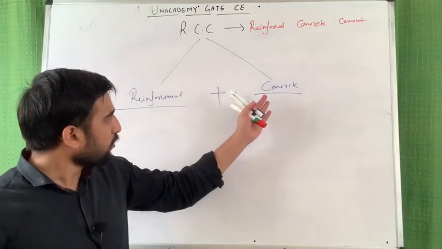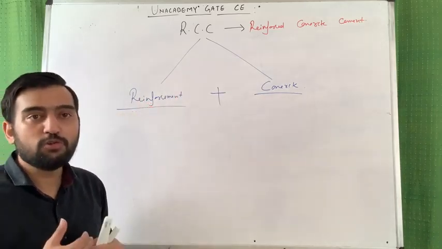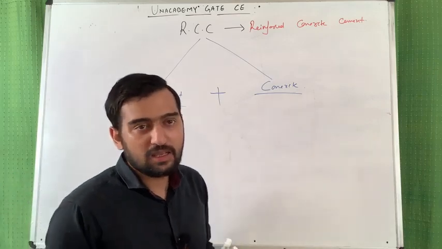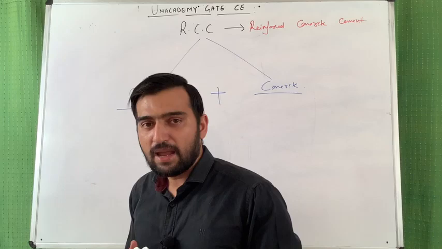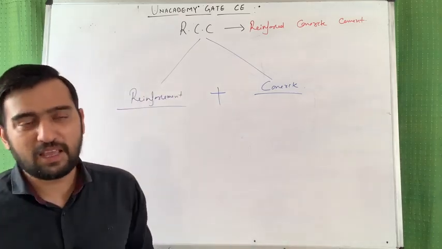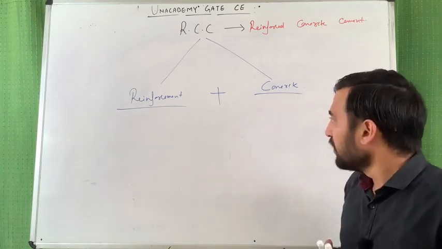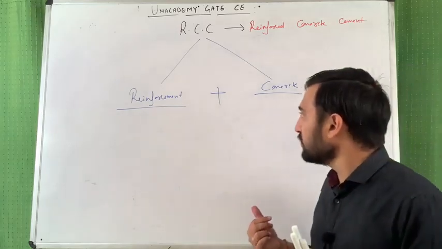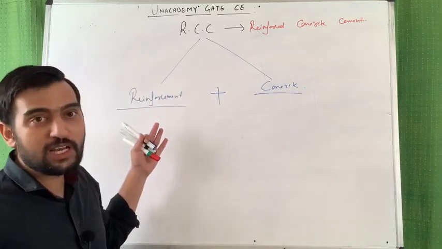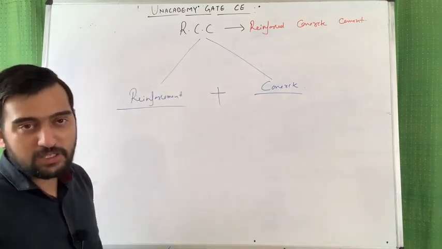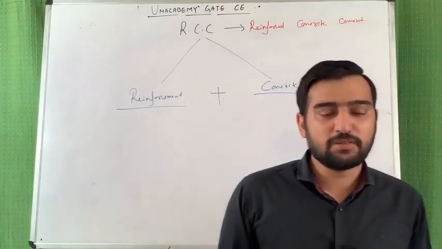And to support this in the form of reinforcement, we are going to use the material steel. Steel is widely used as reinforcement to concrete. And what is the reason behind it? Can you think of it? I hope most of you know the answer, but for those who do not, I am telling you that the coefficient of thermal expansion between steel and concrete is very much similar.